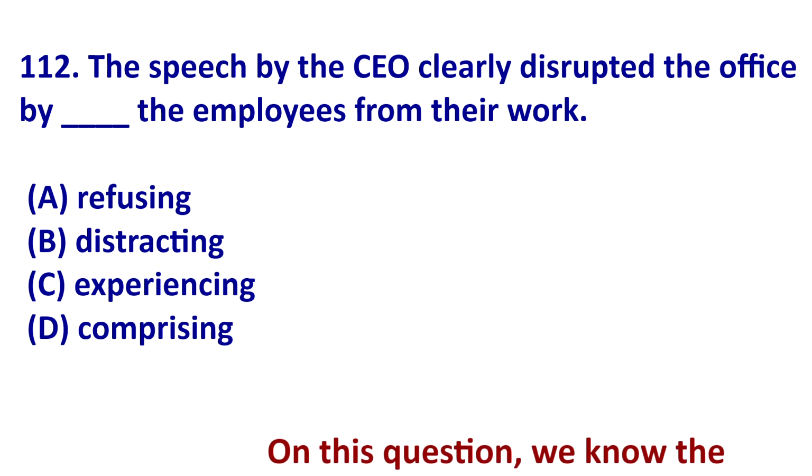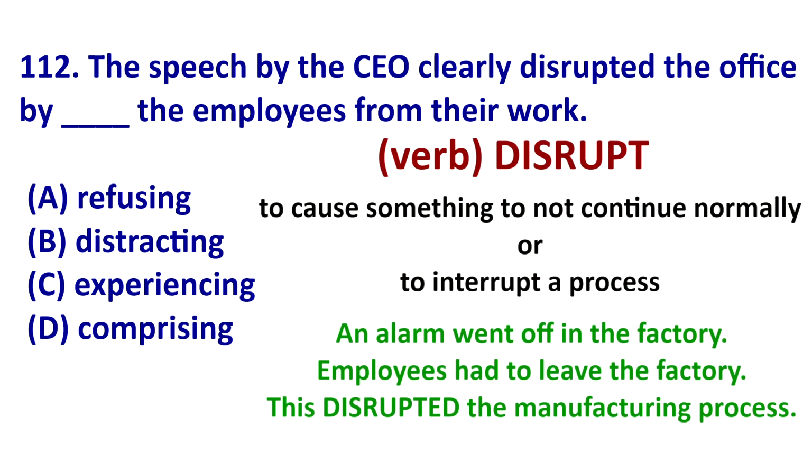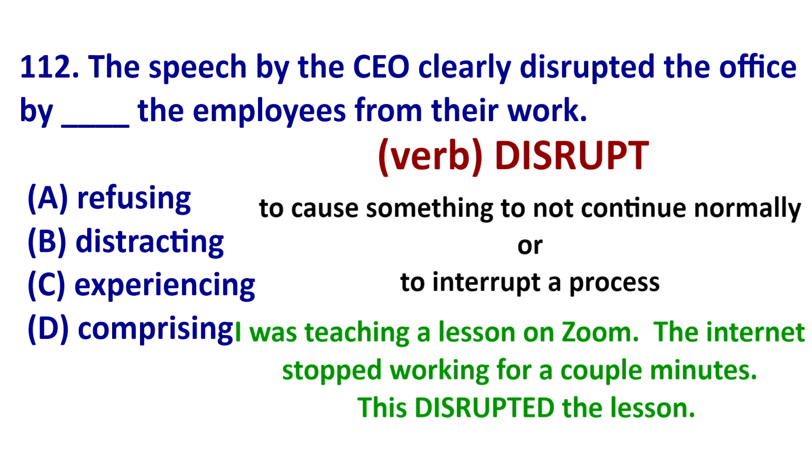All right, now let's look at some vocabulary that we need to know. The first is disrupt. This means to cause something to not continue in a normal way, or to interrupt a process. For example, an alarm went off in the factory. Employees had to leave the factory. So this situation disrupted the manufacturing process. Let's look at example 2. I was teaching a lesson on Zoom. The internet stopped working for a couple minutes. This disrupted the lesson. So, disrupt is almost always a negative thing.